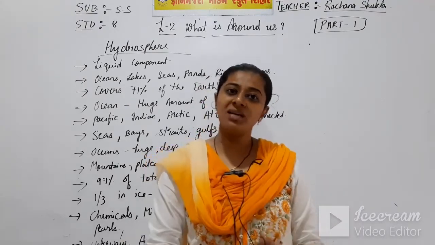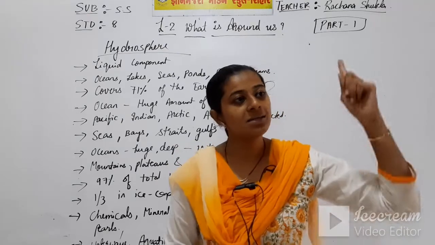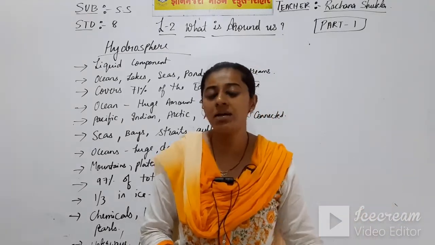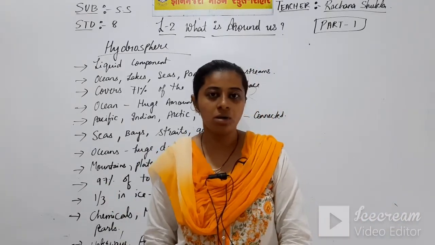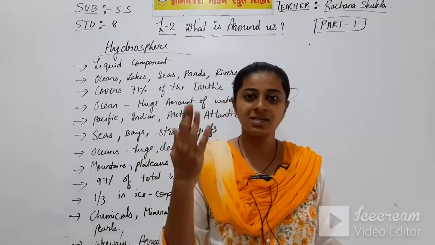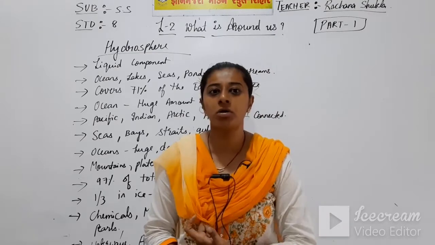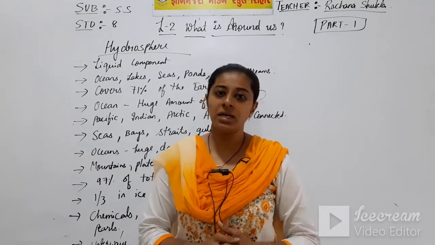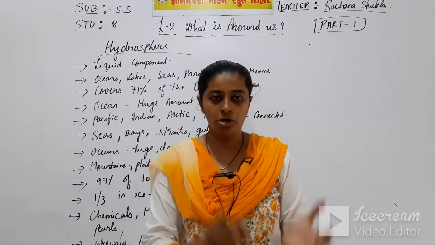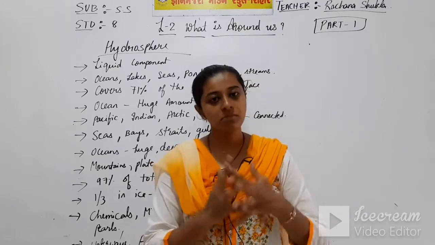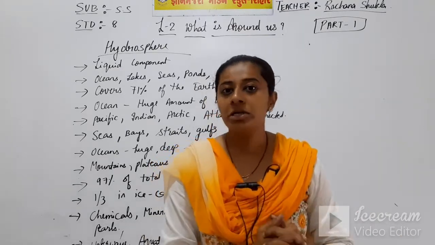And what is the main source of water on earth? That is rain. If we get rain, we will get water on the earth. So the main source of water is rain. And which water is drinkable? Only river water or lake water is drinkable. We cannot drink water from the ocean or sea because it is salty water.